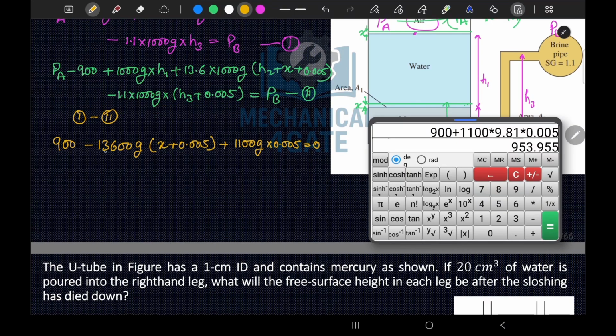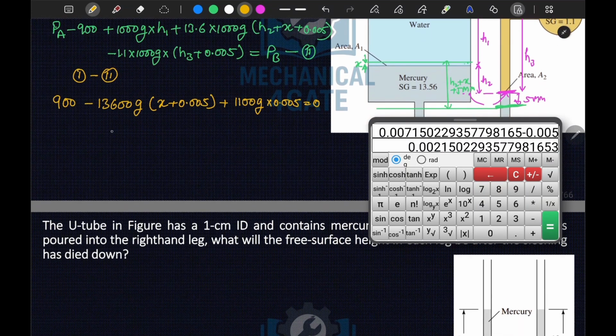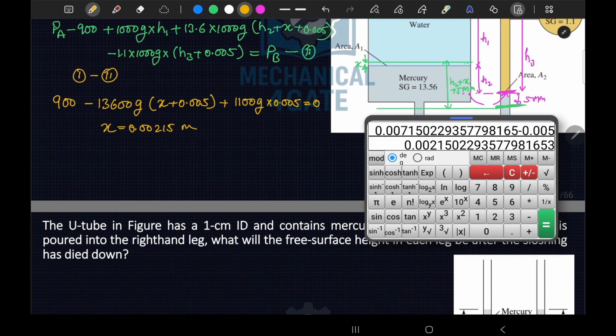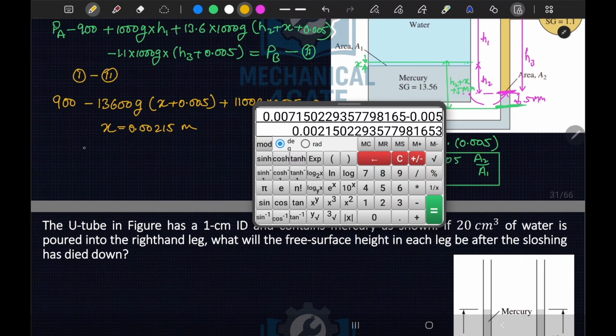Now we will divide it by this term, 13600 divided by 9.81. Now this is x plus 0.005. Now we will subtract 0.005 from here, and we will obtain our x is equal to 0.00215 meters.